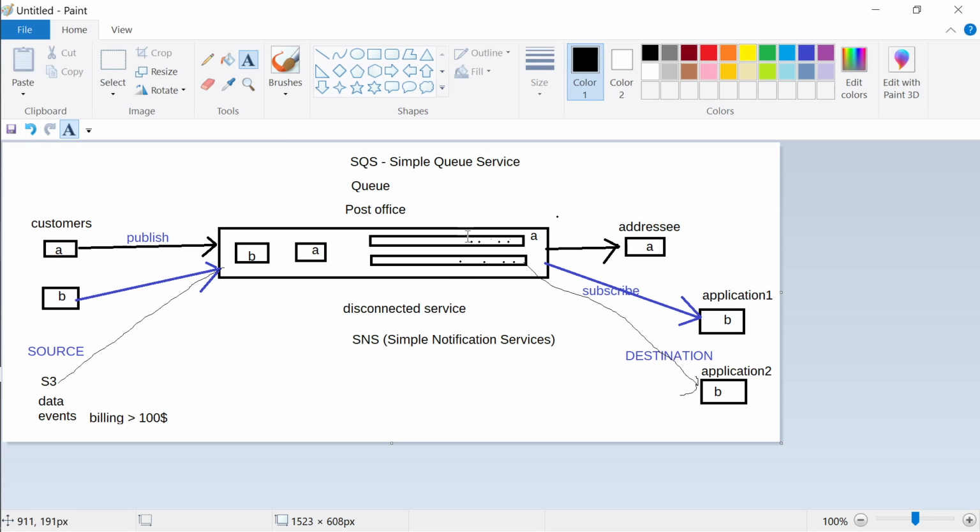What are the advantages of using a queue in that case? Let's say I have a million notifications, and I'm sending SMS to a million people. Should I do it in real time, waiting to see that everybody has received my notification before I move on to the next one?